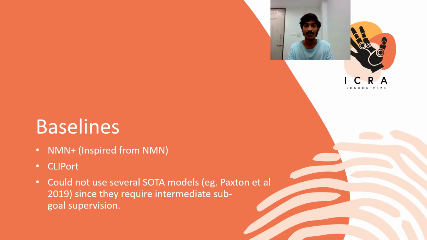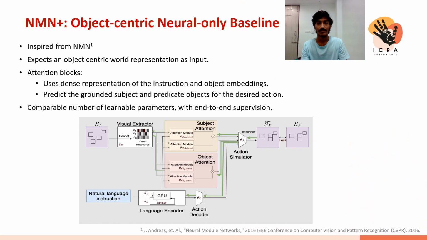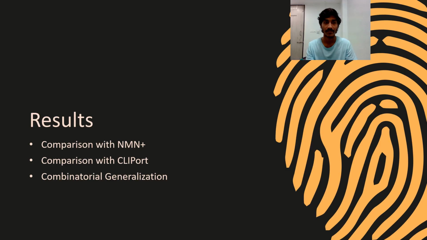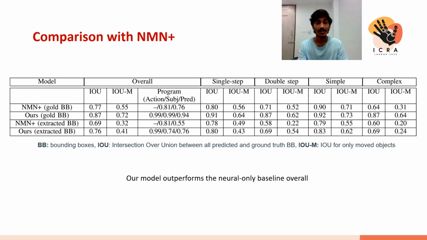We compare our model with two baselines. First, we modify neural module networks to create a neural-only baseline for our model. In particular, we forgo the latent space of programs and the grounding is done through a sequence of attention modules. The results show that our model outperforms the neural-only baseline by a significant margin, and hence the latent space of programs really helps us in performing complex reasoning over multi-step instructions.